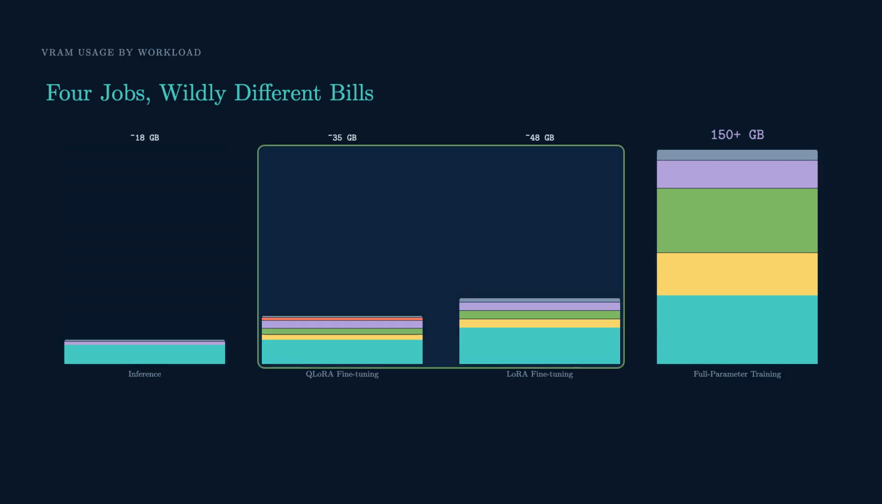And LoRA and QLoRA? They sit way down here, because most of the model stays frozen and a frozen parameter produces no gradient, so it costs nothing. That's the whole trick.